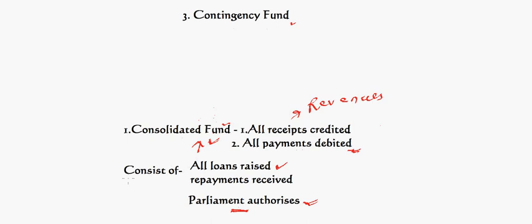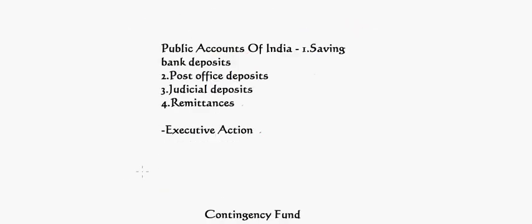The next is Public Accounts of India. The public accounts of India consist of saving bank deposits, post office deposits, judicial deposits and remittances. What are remittances? Remittances are nothing but the money that the people who go abroad send back to India. These are called remittances. So the remittances also come under public accounts of India.